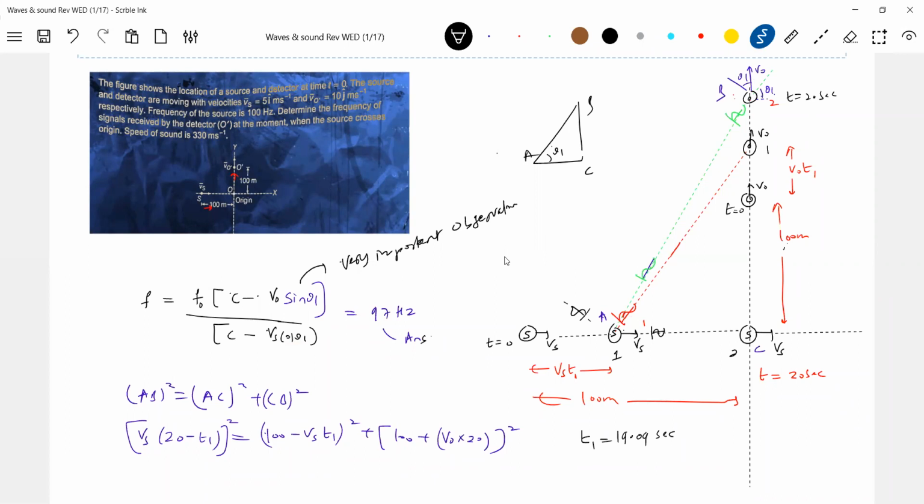Okay, this theta 1. I think I made all the conditions clear. The red color triangle.